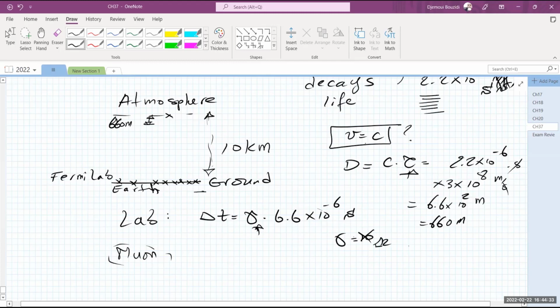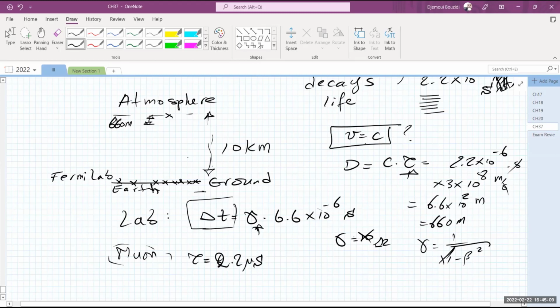So depending on the value of gamma, which is again equal to 1 over the square root of 1 minus beta squared, okay? This number can reach any number you want. I showed you the graph before, and it can be 12, it can be 15, it can be 20. So the muon, from our vantage point, did not live just for 2.2 microseconds. It lived more than that by a factor of gamma. Well, from the vantage point of the muon, there is no time difference. It only lived tau. That's all it lived, 2.2 microseconds.